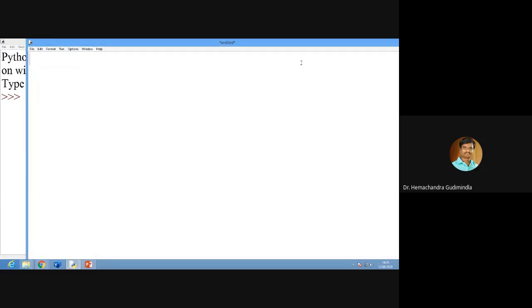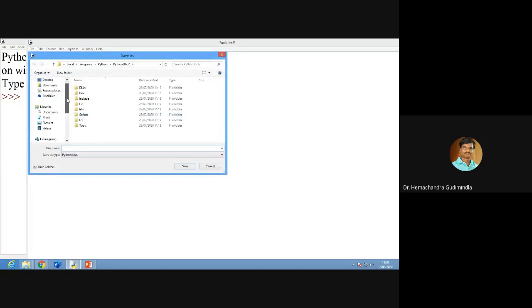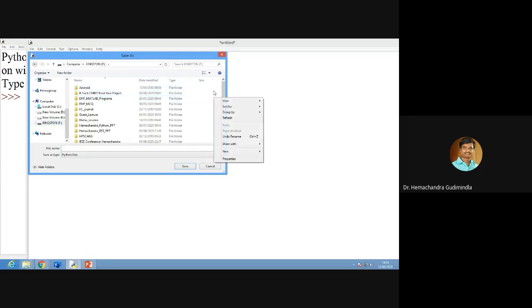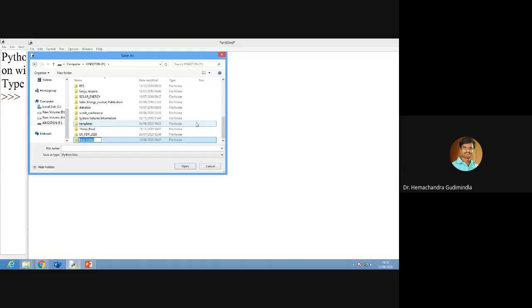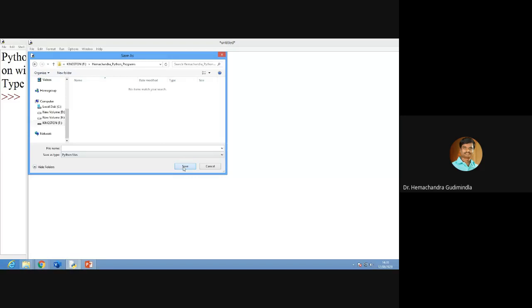Okay. First thing, you have to save the file. I already told you to create one folder for yourself. Like I created my new folder, you can create one based on your roll numbers.